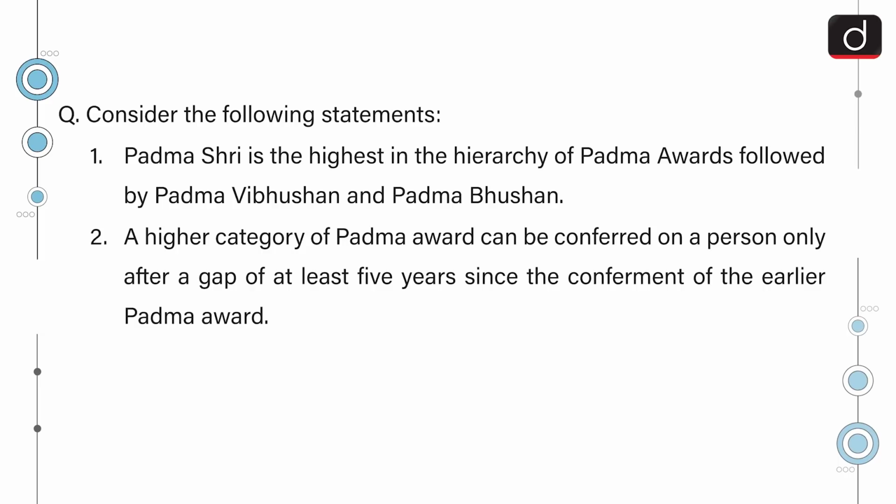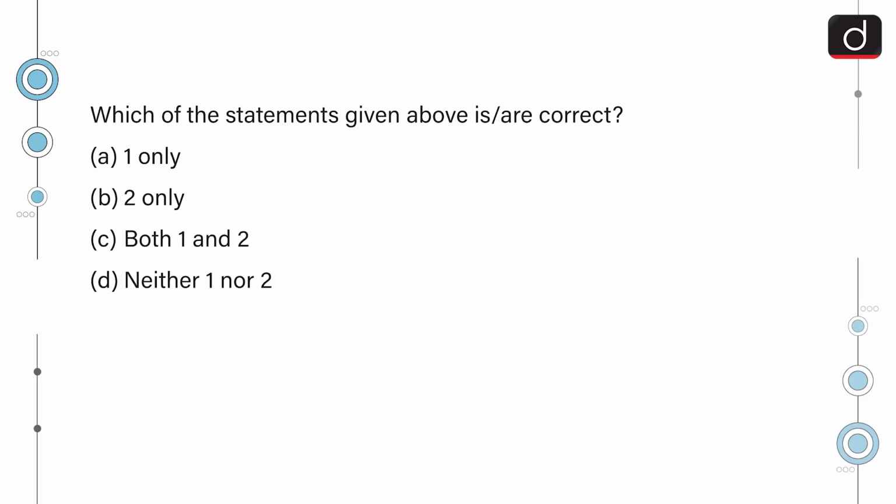Next question is, consider the following statements. 1. Padma Shri is the highest in the hierarchy of Padma Awards, followed by Padma Vibhushan and Padma Bhushan. 2. A higher category of Padma Award can be conferred on a person only after a gap of at least 5 years since the conferment of the earlier Padma Award. Which of the statements given above is or are correct? 1 only, 2 only, both 1 and 2, or neither 1 nor 2?